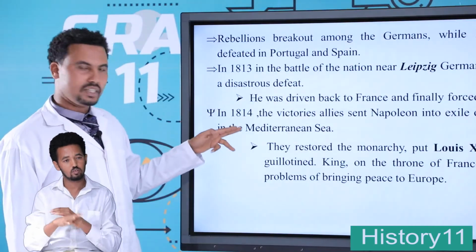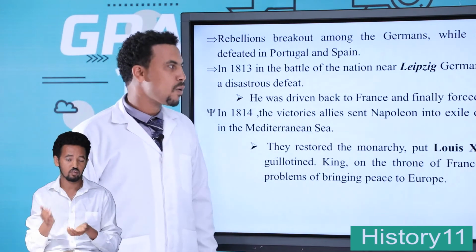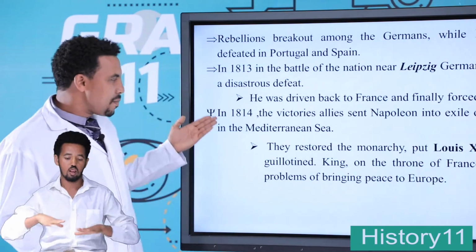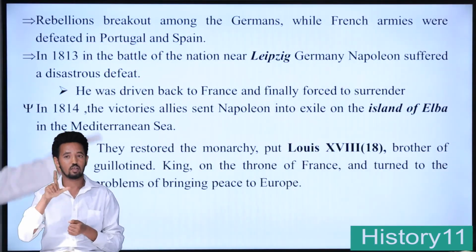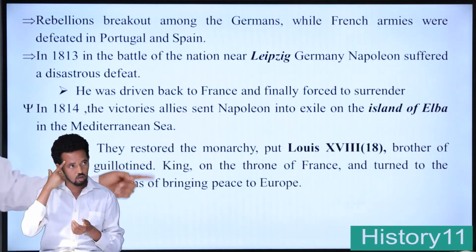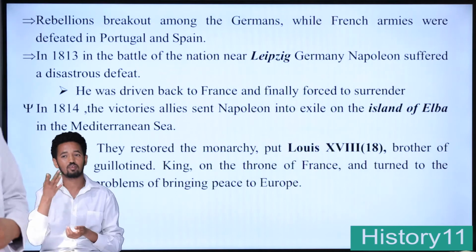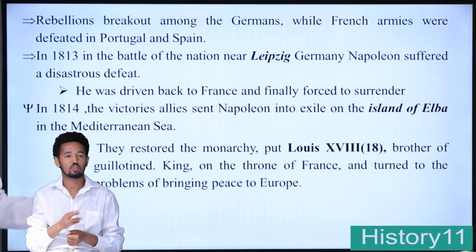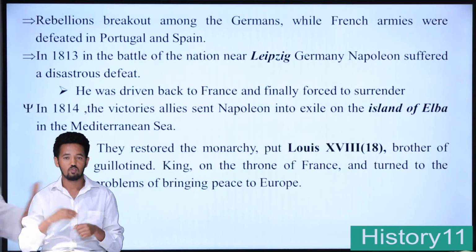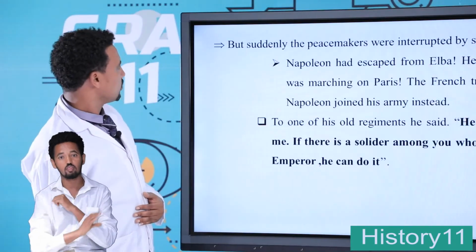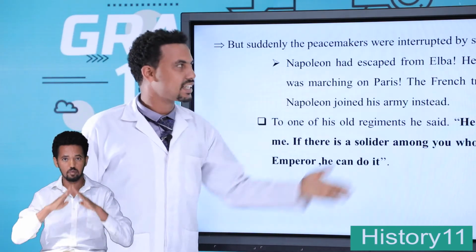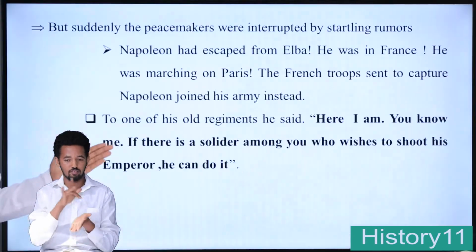In 1814, the victorious alliance sent Napoleon into exile on the island of Elba in the Mediterranean Sea. They restored the monarchy of Louis XVIII, the brother of the executed king, to the throne of France, and turned to the problem of bringing peace to the European countries. But the solution did not last long. Suddenly, the peacemakers were interrupted by startling rumors.